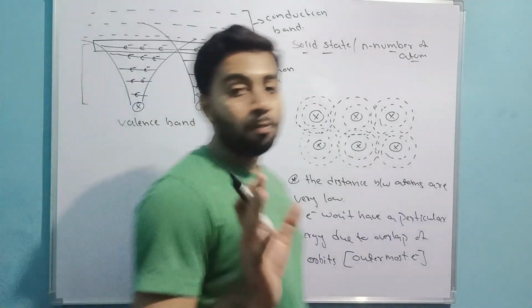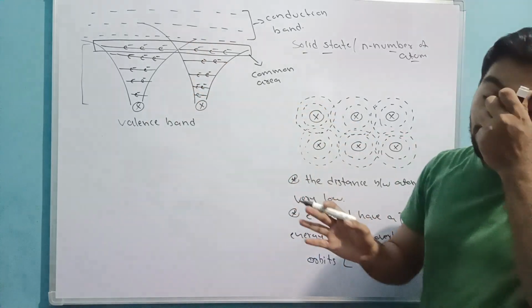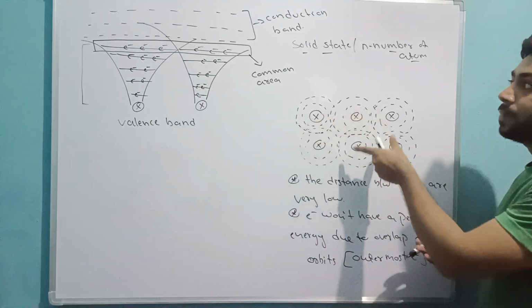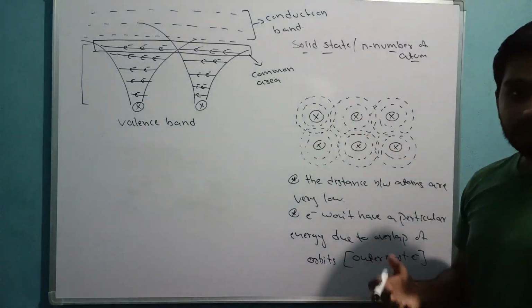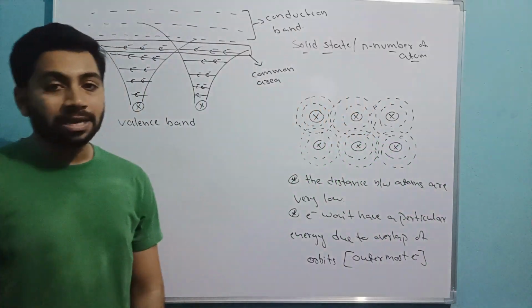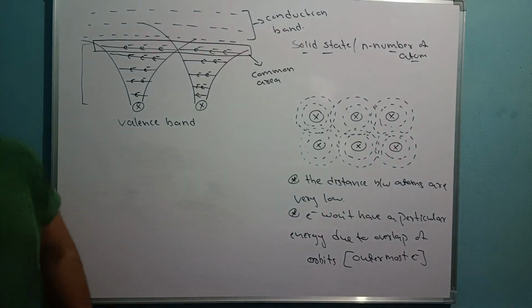Now you understand properly why this behaves like this, what happens in an isolated charge, and what happens in a solid state. If you learn this, then further you can easily learn everything. These are all basic classes. We are doing small basics today. After these basics, then we will learn.